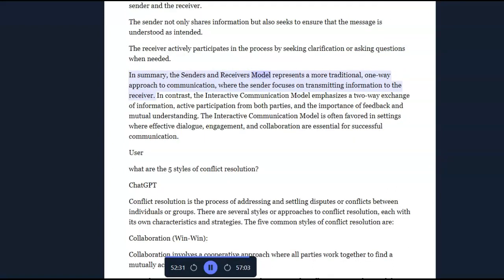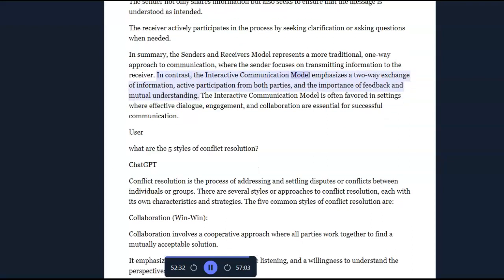In summary, the senders and receivers model represents a more traditional one-way approach to communication, where the sender focuses on transmitting information to the receiver. In contrast, the interactive communication model emphasizes a two-way exchange of information, active participation from both parties, and the importance of feedback and mutual understanding.